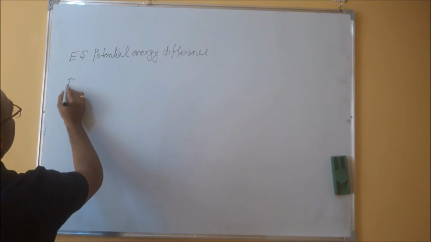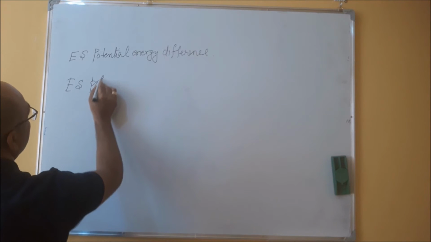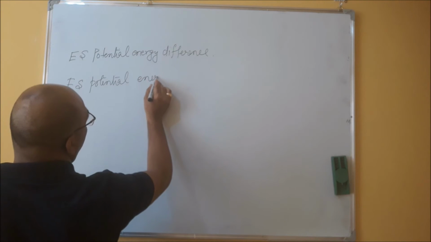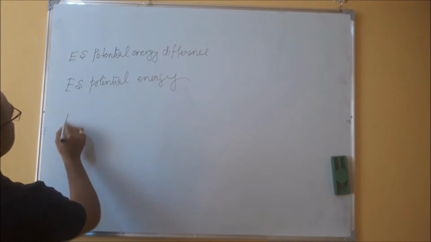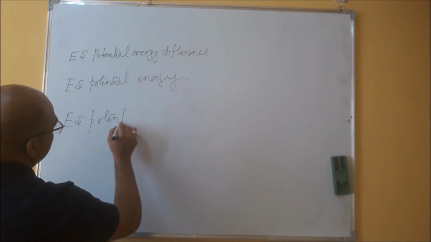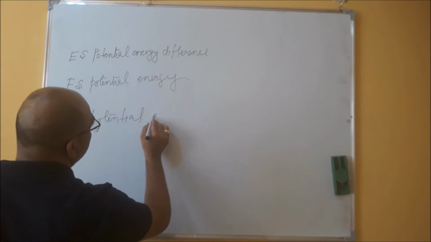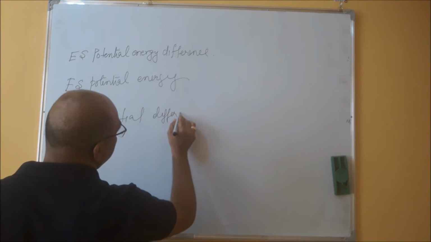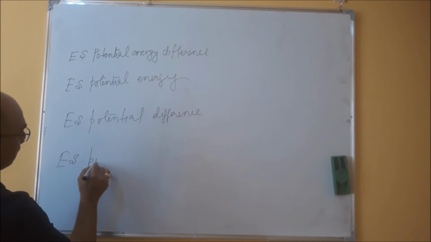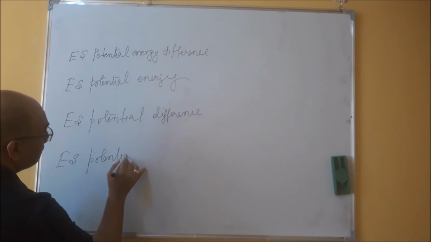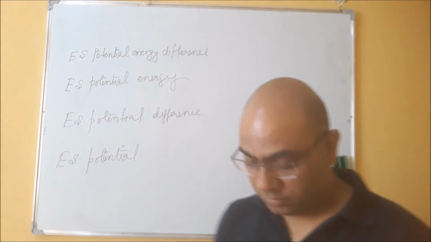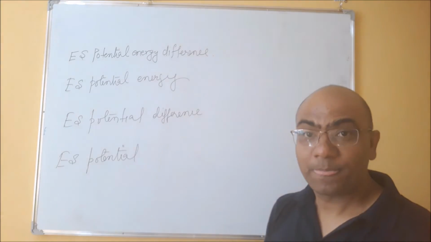Second, electrostatic potential energy. Third, electrostatic potential difference. And last, electrostatic potential, right? So these are four things.